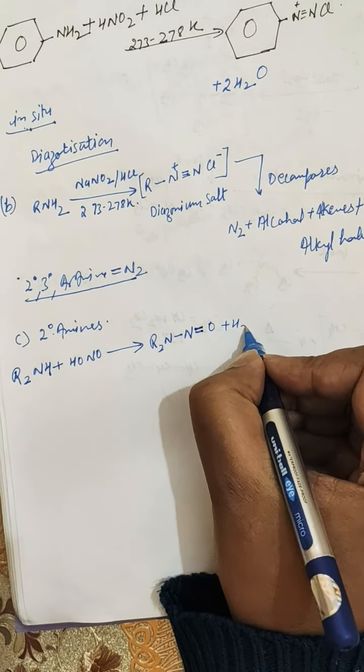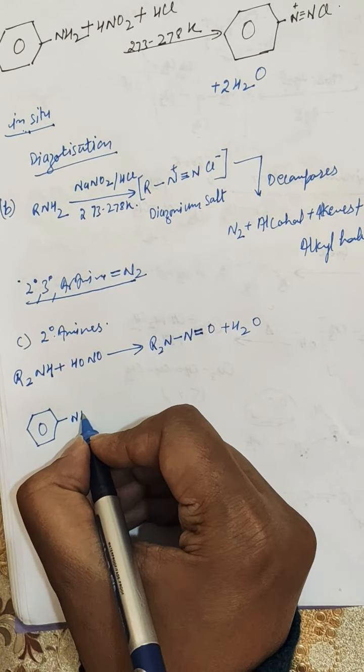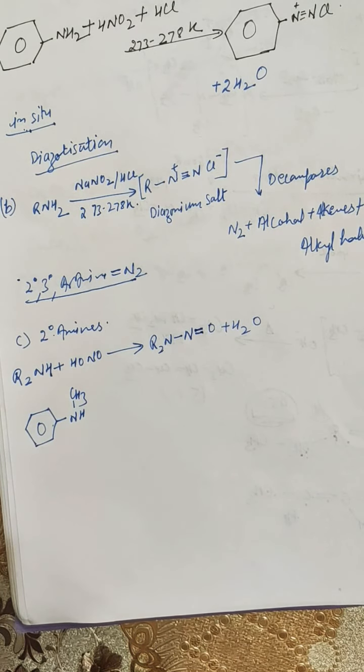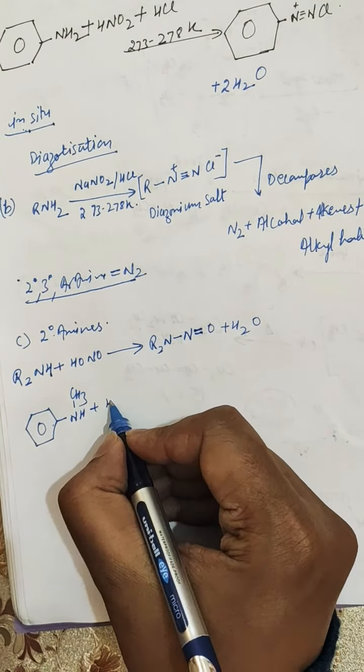Further, the aromatic secondary amine, N-methylaniline, reacts with nitrous acid HONO.